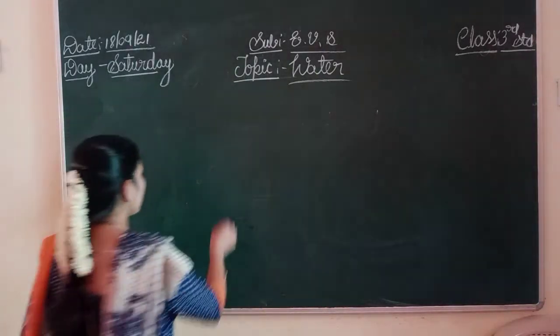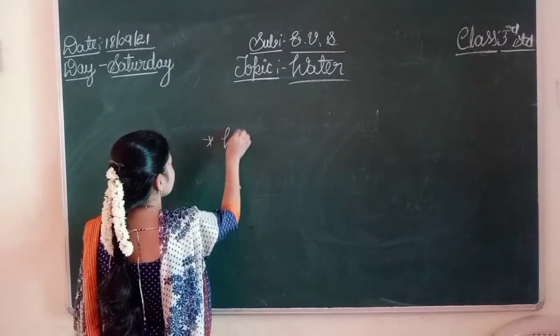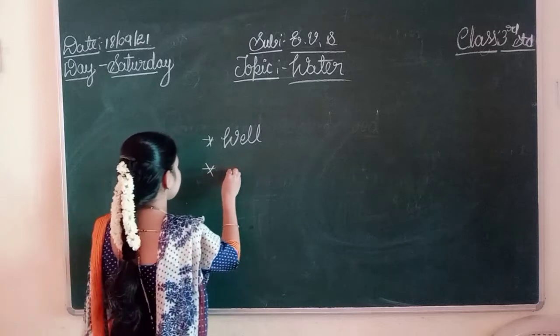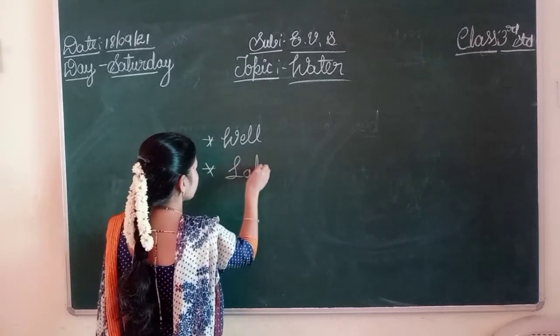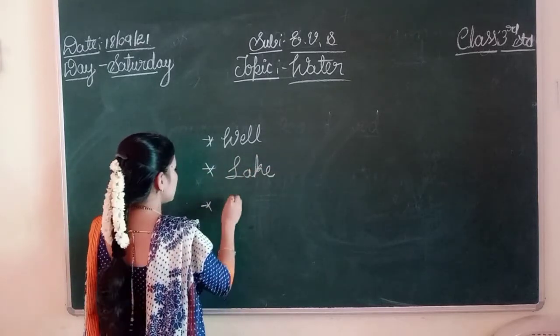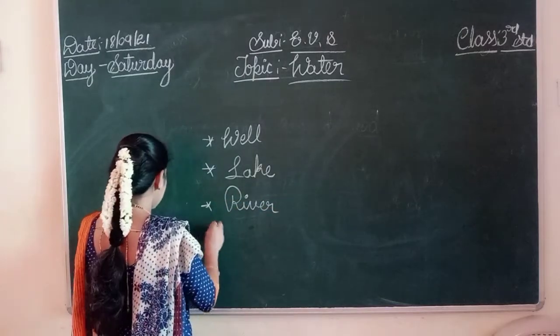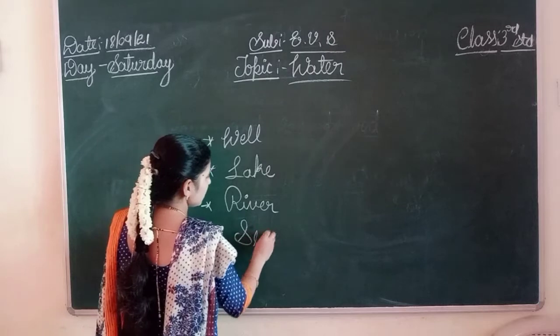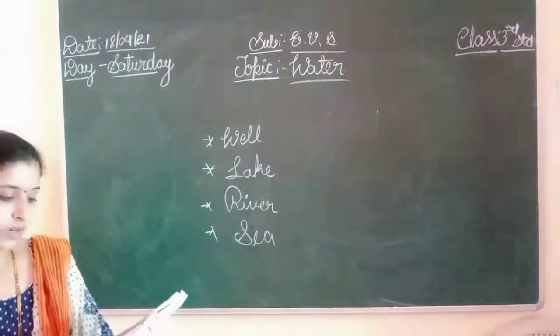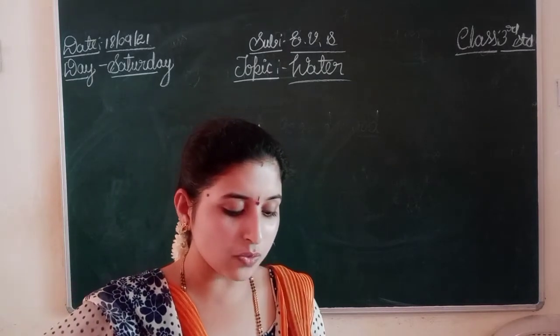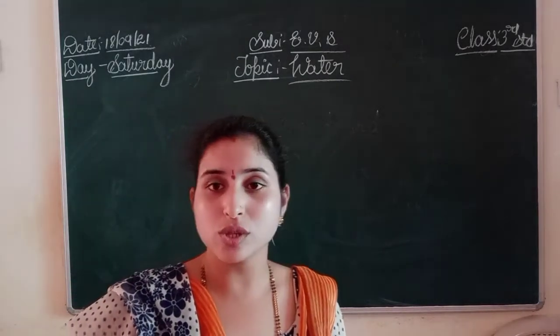First one, well. The second one, lake. Third one, river. R-I-V-E-R. Third one, sea. S-E-A. Over. Next. Alright children, you already know that the places where water gets stored are called sources of water.